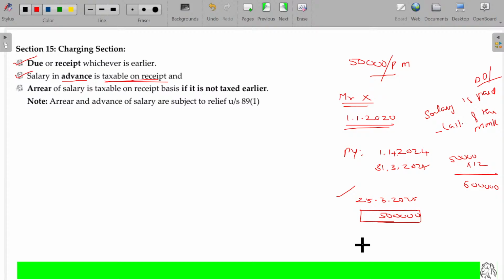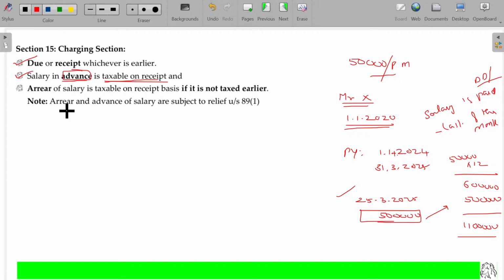Receipt or due, whichever is earlier. As per that logic, if you receive the amount in advance, that advance will be taxable in that same year itself. No need to wait for the due date. Is that clear? Salary in advance. If you are receiving the salary in advance, it is also considered taxable in this year itself.